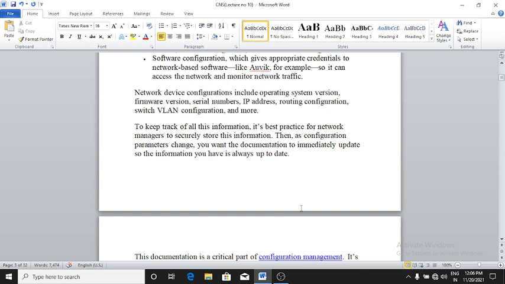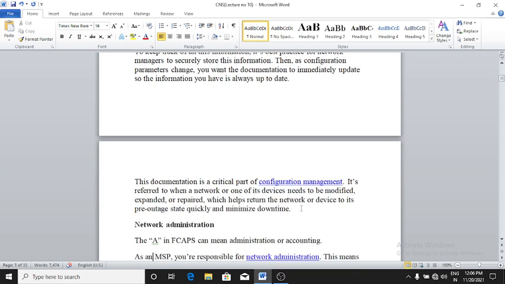Okay, this documentation is a critical part of configuration management. It is referred to when a network or one of its devices needs to be modified, expanded, or repaired, which helps return the network or device to its pre-outage state quickly and minimize downtime. Clear?